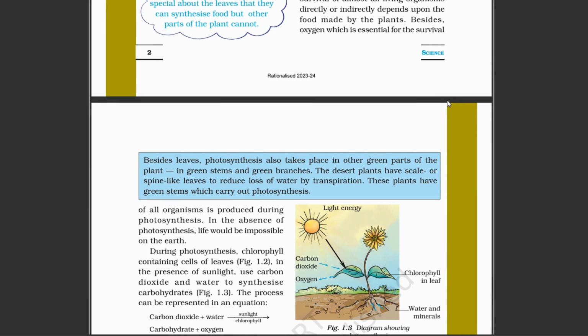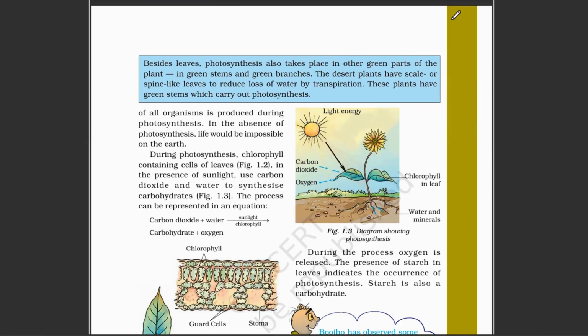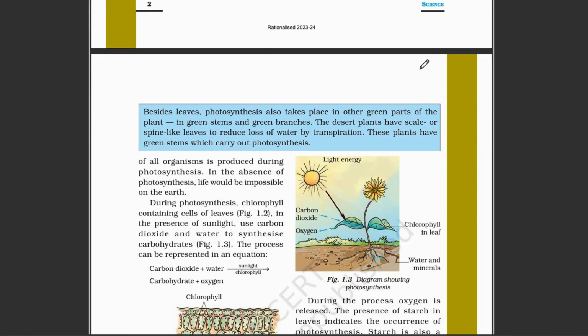When the sunlight disappears, the process of photosynthesis stops, and all the plants die because of the unavailability of sunlight. We know that almost every animal is dependent on the sunlight and plants. So when plants die, every animal will suffer. All the animals on the earth will suffer. And if the plants die, we also don't get oxygen, because oxygen is the byproduct of the plant. And in the absence of photosynthesis, life would not be possible on earth.